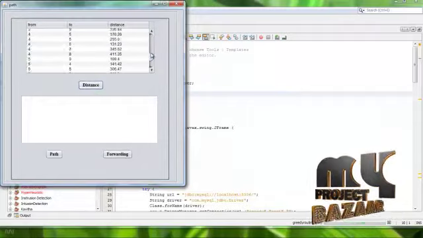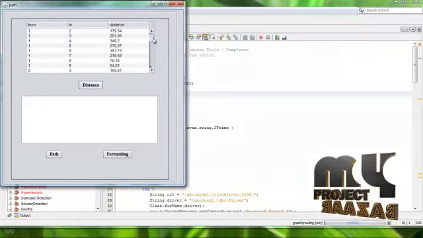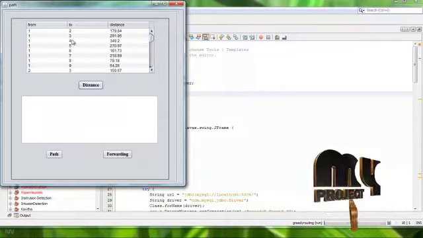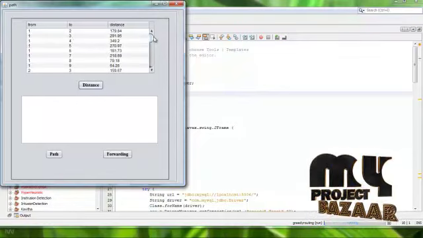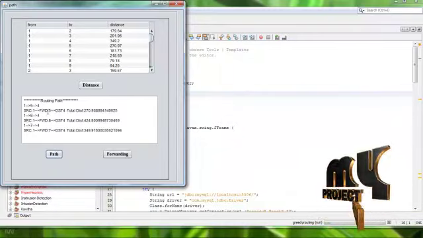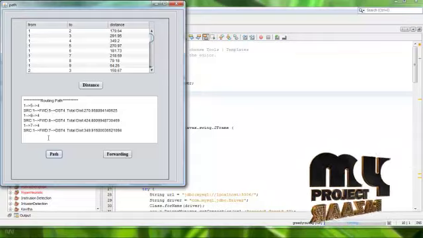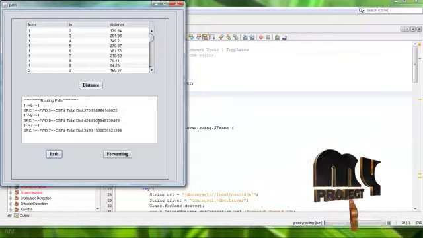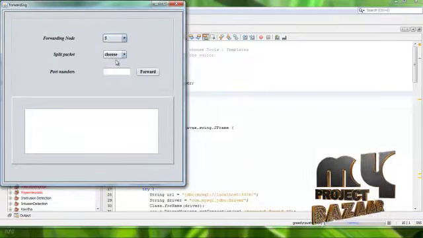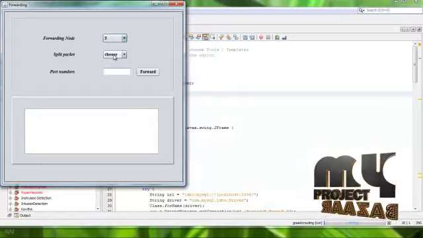This is the distance calculated for each node. For source to destination, this is the path. It shows what is in between to reach the destination node. This is the source, this is the forwarding node, and this is the destination. The nodes between 1 and 4 are 5, 8, 7. This is the total distance, and also the average distance. I am choosing 5 as the forwarding node for source to destination.